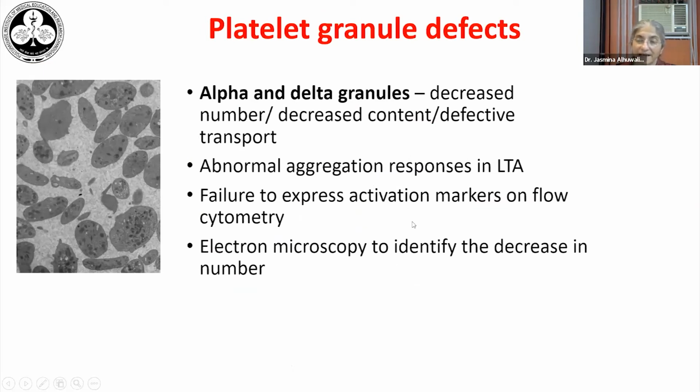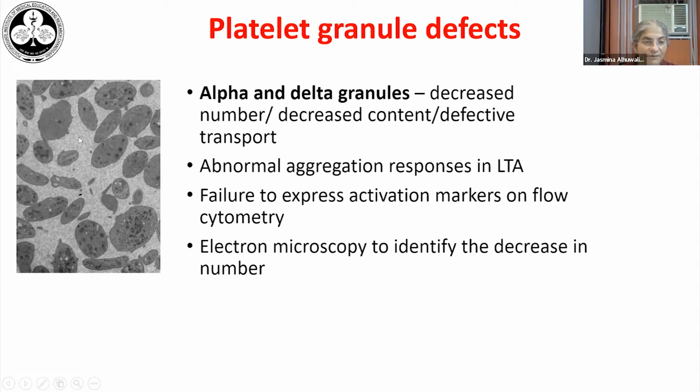For looking at platelet granule defects, sometimes the light transmission aggregometry may not be abnormal at all, and one may have to rely on electron microscopy. The alpha and delta granules may be either decreased, or their content may be absent, or there may be defective transport of the content to the surface of the platelets. And on flow cytometry, they may manifest as a failure to express the activation markers like P-selectin or CD62 on the surface of platelets, or to bind fibrinogen on flow cytometry.